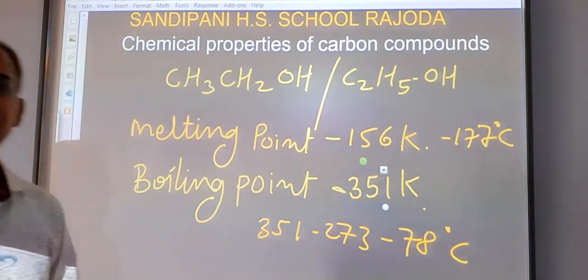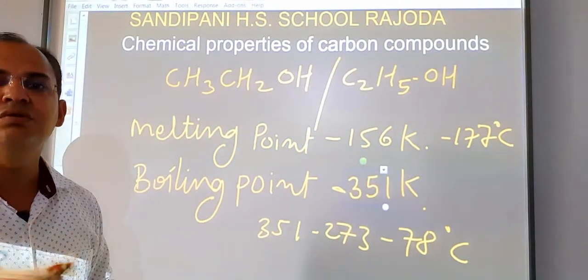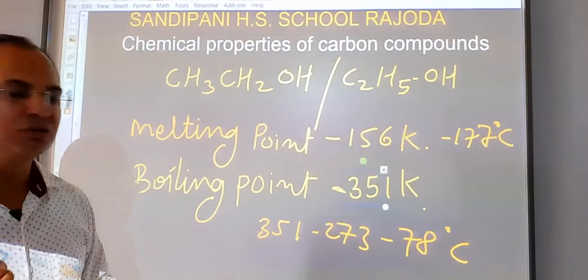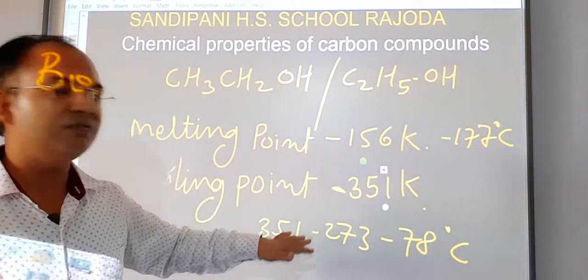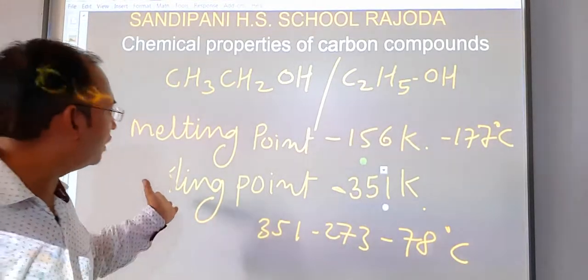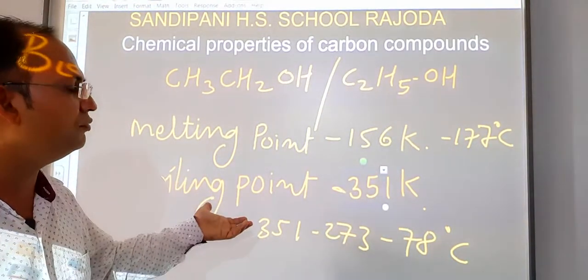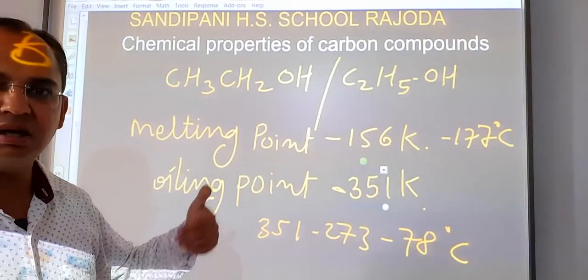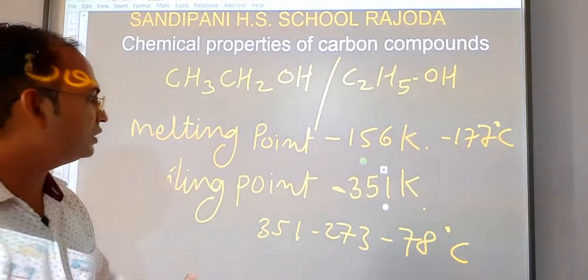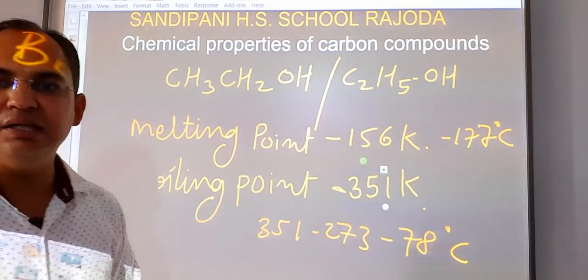At 78 degree Celsius it starts boiling and gets converted into vapor state. So it converts into vapor before water, because the boiling point of water is 100 degree Celsius. So we need not heat it up to that extent, okay students. So it is generally found in liquid state.